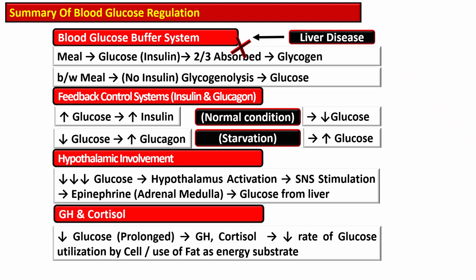Then there is long-term hormonal response. During prolonged hypoglycemia, growth hormone and cortisol are secreted. These hormone reduces glucose utilization by cell and increase fat metabolism, conserving blood glucose for vital organs such as brain.